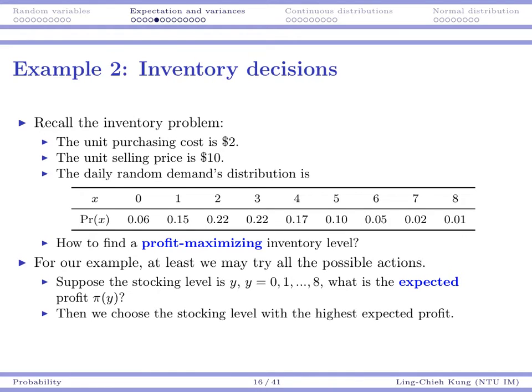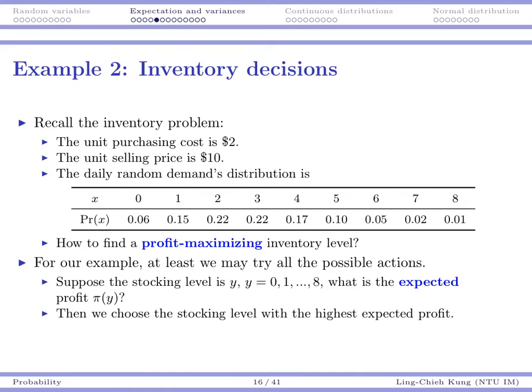Well, that can be done mathematically, but here we're going to use an easier way. I'm just going to try all the possible actions, and for each possible stocking level, 0, 1, 2, 3, 4, I'm going to ask what's the expected profit under that particular decision. Then I can just choose the stocking level with the highest expected profit.